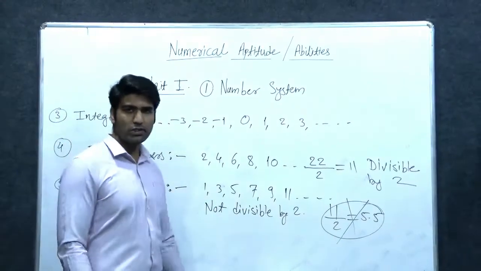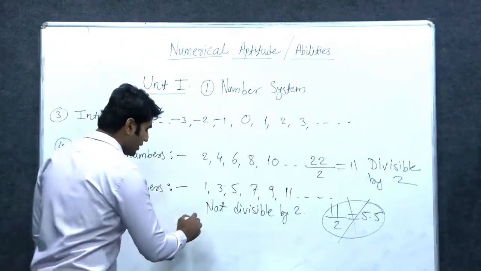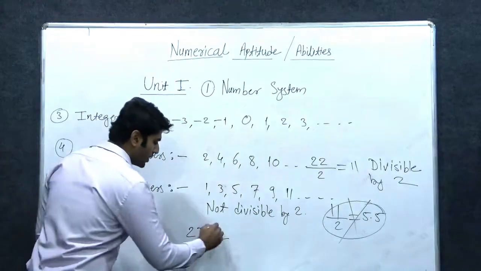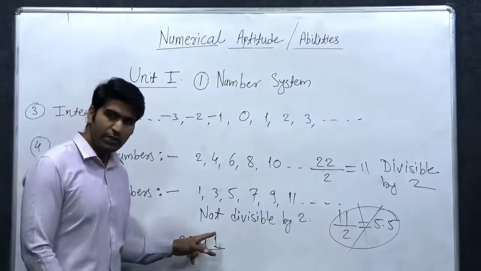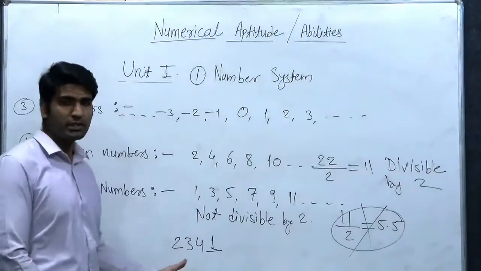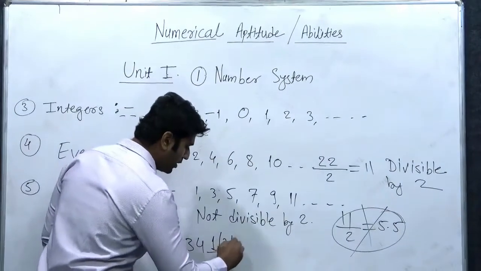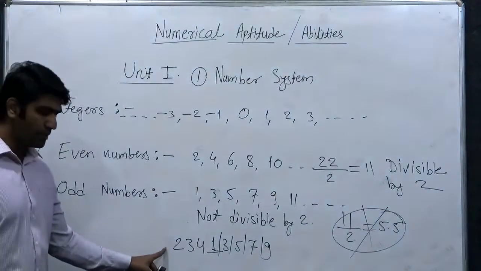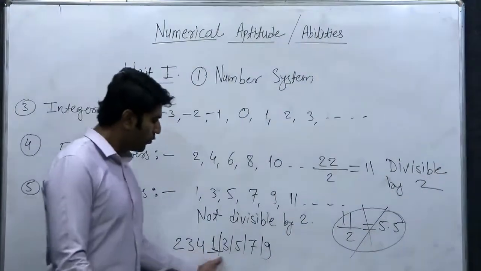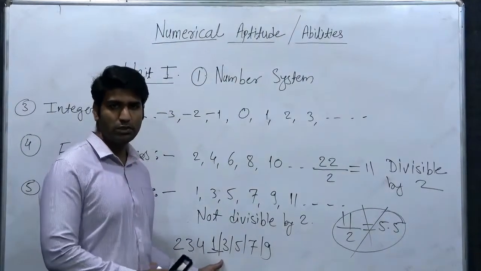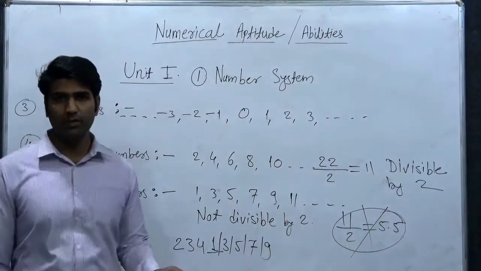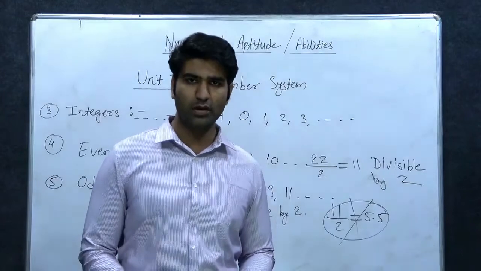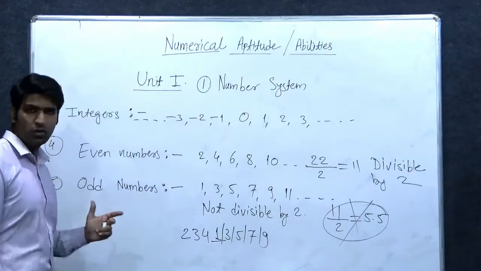So there is one more definition. Like even number, we check the unit digit. Suppose the number is 2304 and the last number is 1. So check the unit digit or last digit. If it is any of 1, 3, 5, 7, 9, then it is an odd number. The last number must be one of these numbers. If the last number is one of them, then the number is called an odd number. Right? So they are quite easy, even number and odd number.